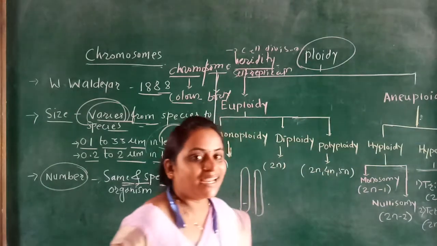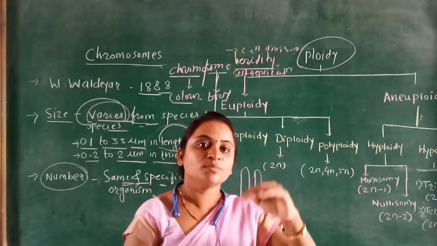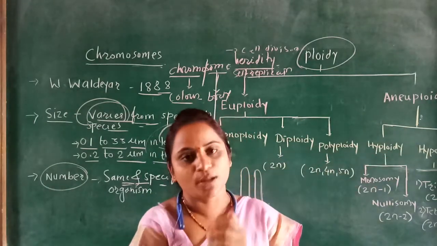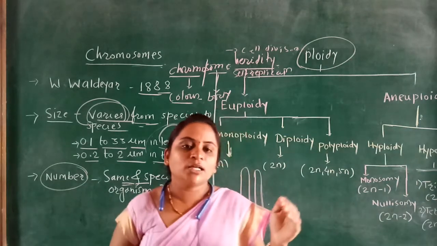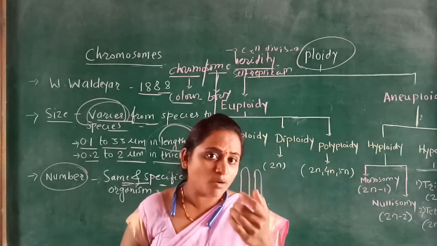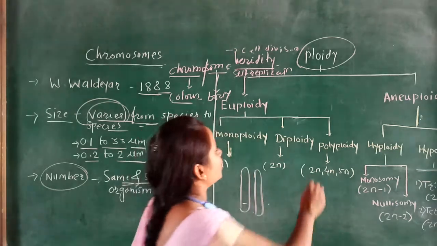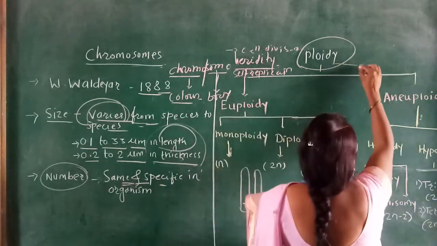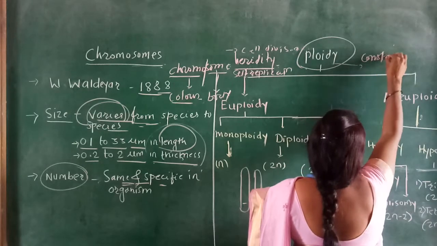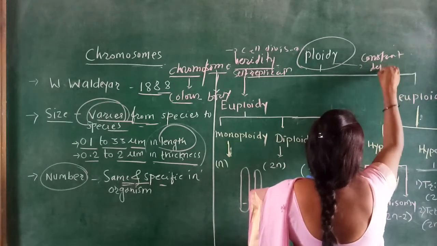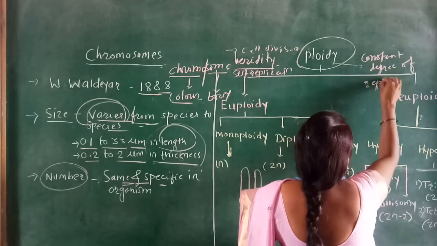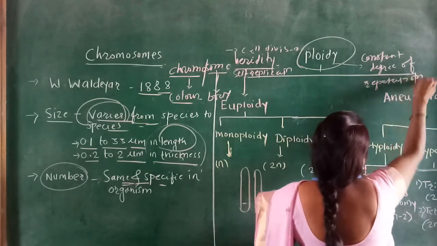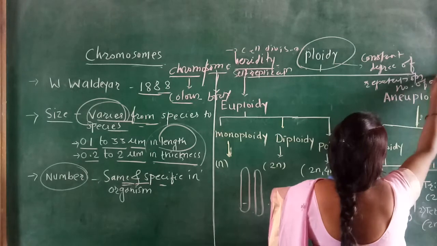Ploidy means what? It is one of the constants, or one of the degrees of repetition of chromosome number. Means when we count the chromosome number, for the particular counting of chromosomes, ploidy is used. Ploidy is the constant degree of repetition of chromosome number.